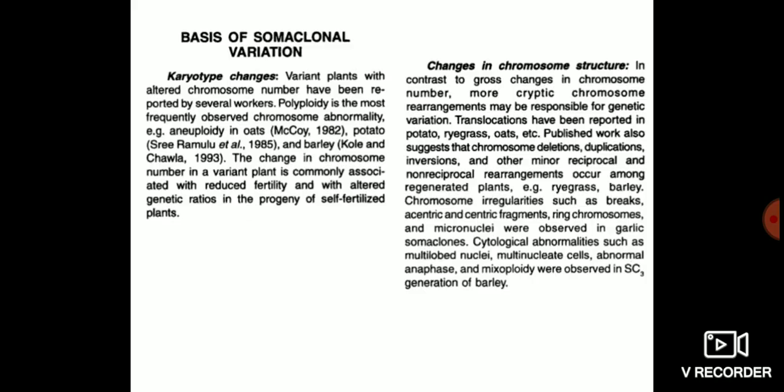Chromosome irregularities such as breakages, centric fragments, and acentric fragments have also been reported. So due to somaclonal variation, there is rearrangement in chromosome structure as well as karyotype changes.